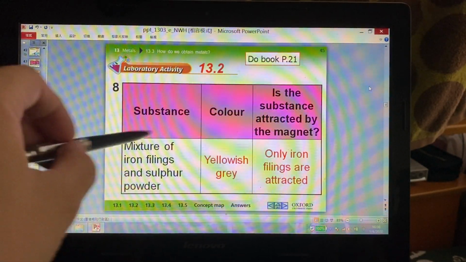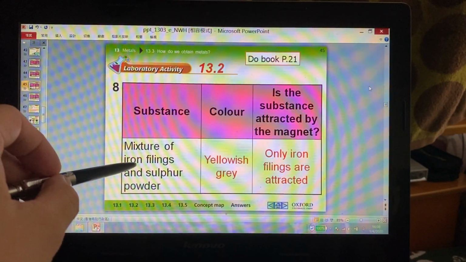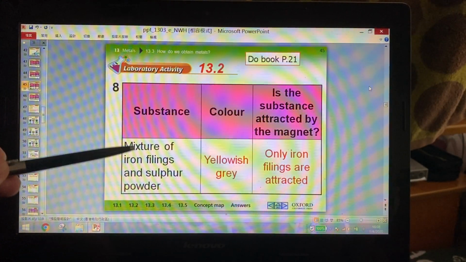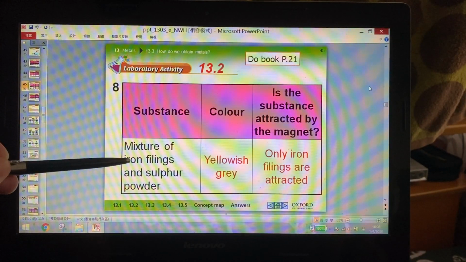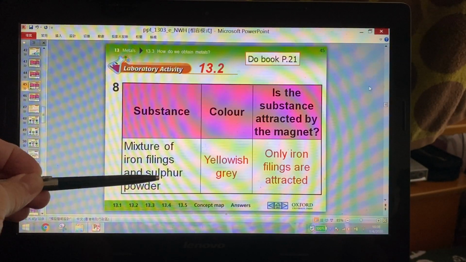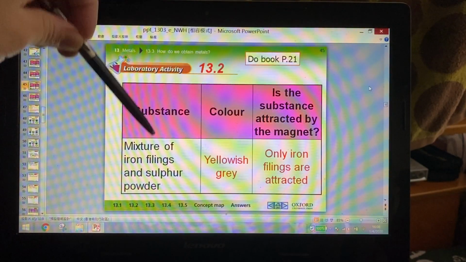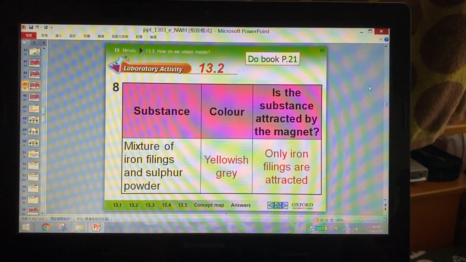If we just mix the two materials, just mix, not yet burned, not yet heated, iron is still iron. Sulfur is still sulfur. So if we use the magnet, only the iron filings will be attracted by the magnet.